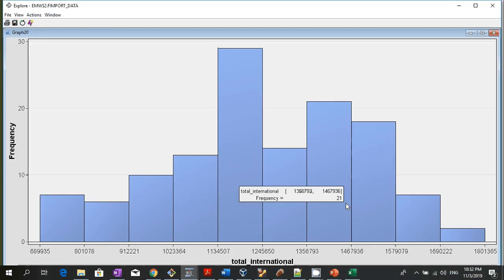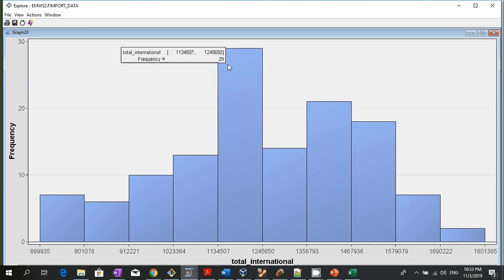Okay, finish. So we can see that the total monthly arrival into Singapore ranges between 689,000 to 1.8 million, with the mode data at about 1.1 million to 1.24 million. So this is the mode, the biggest piece of this. This happened about 29 months, so it has this high value.